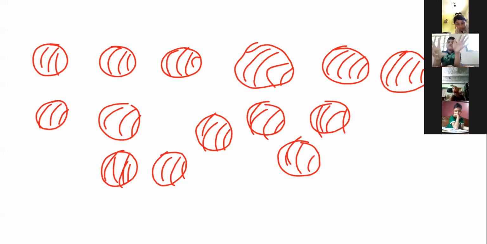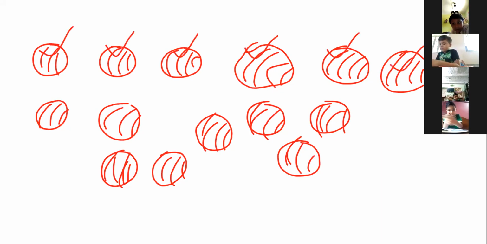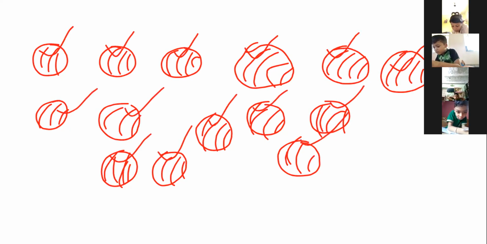How many, Zubair? How many balls are there? Otrin Akhtar is saying, how many? 13 or 15? 15. Otrin Akhtar, count it properly. Count. Yes. 15, na? Yes, look. 1, 2, 3, 4, 5, 6, 7, 8, 9, 10, 11, 12, 13, 14, 15. Total, how many balls are there?